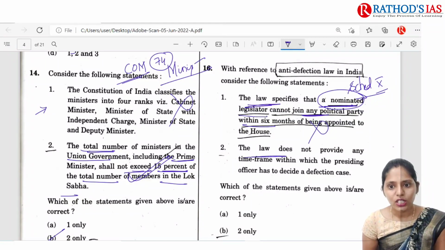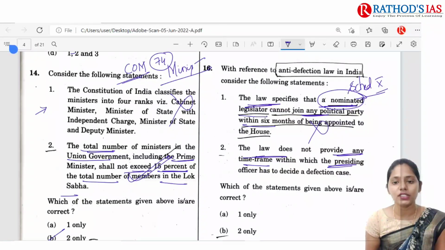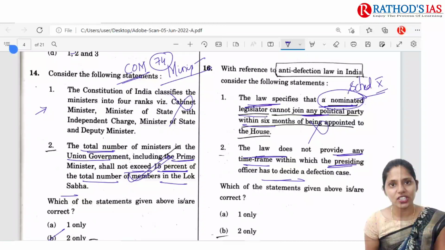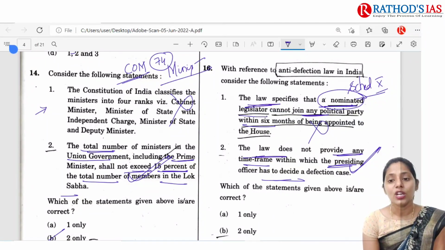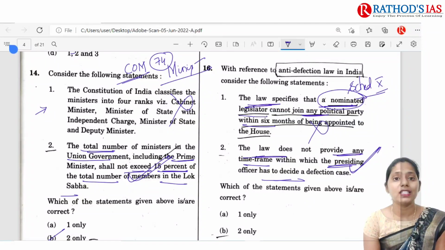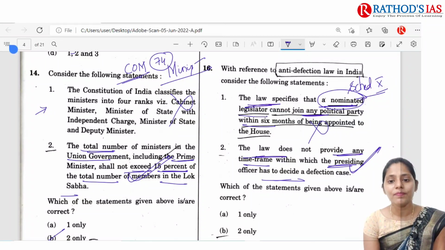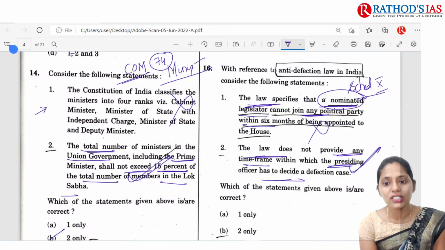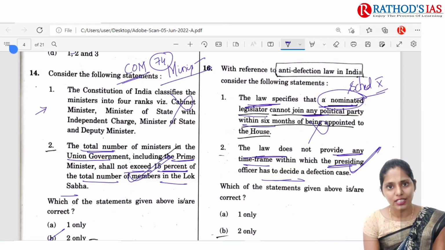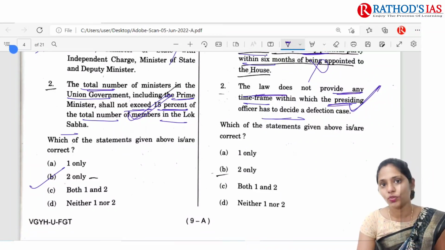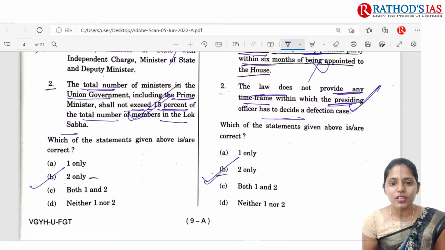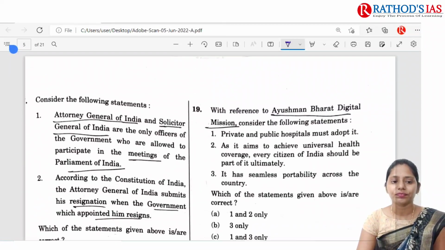And the next one is, the law does not provide any time frame within which the presiding officer has to decide the defection case. Because of this, there is delay which is mainly seen. Because of this only, there is a debate going on regarding the power of the presiding officer to decide the defection case. So this second statement is absolutely correct. If you are following current affairs, then you can easily guess the correct answer for the question. So the correct option will be B, 2 only.